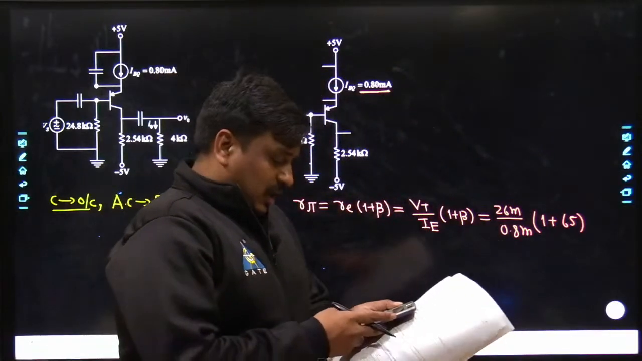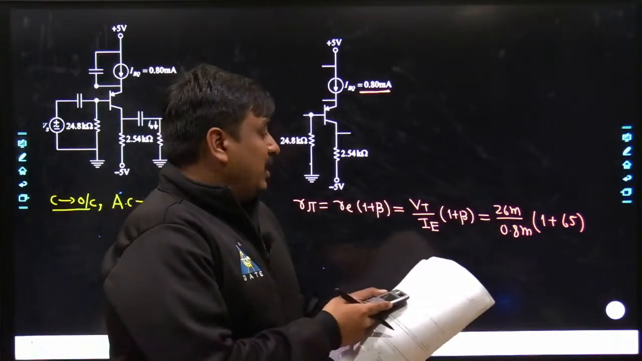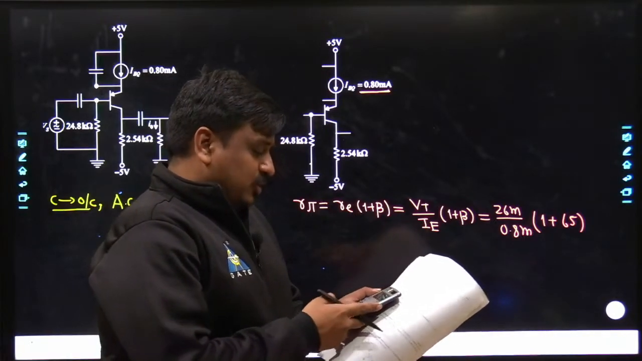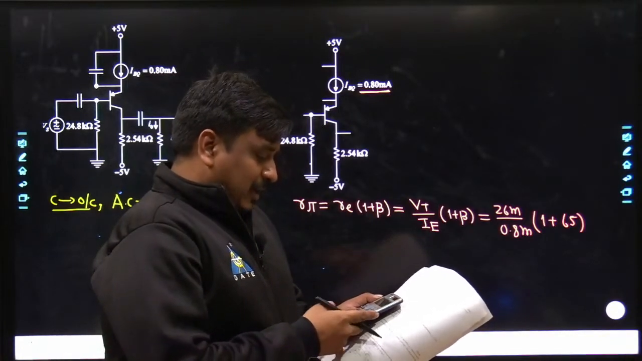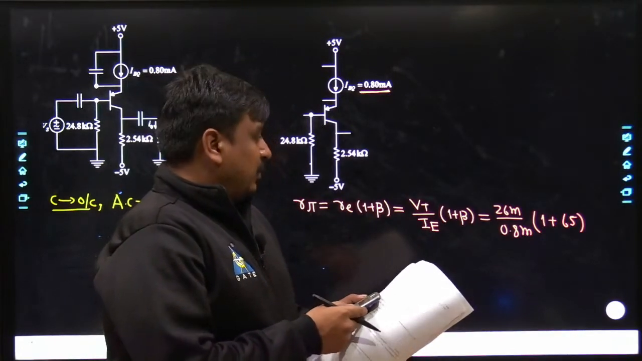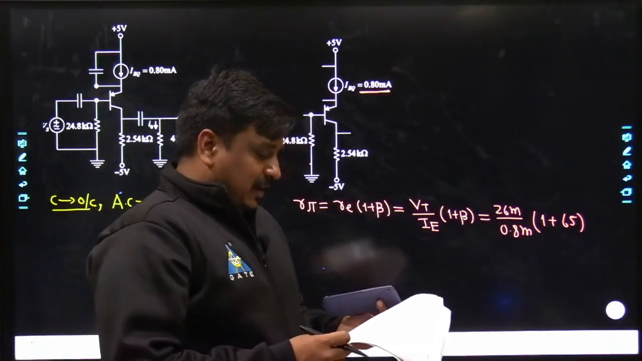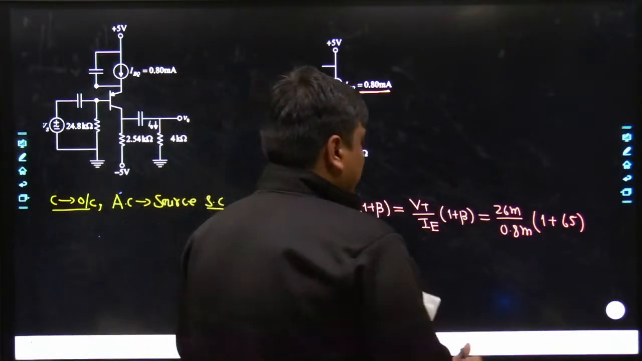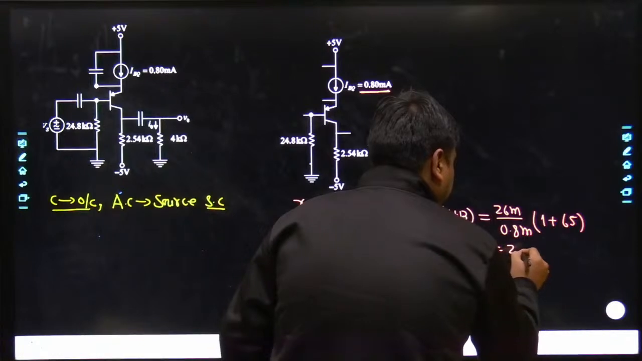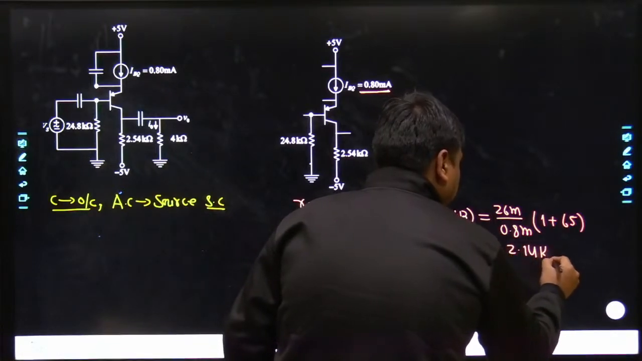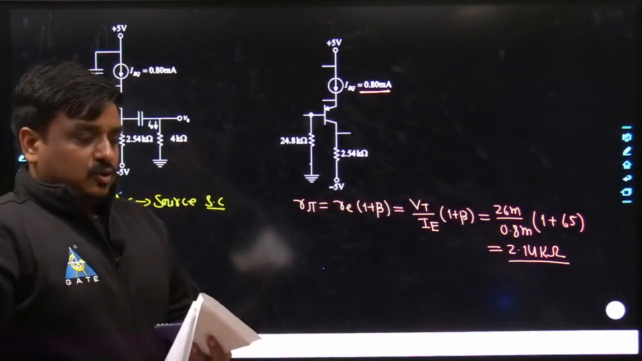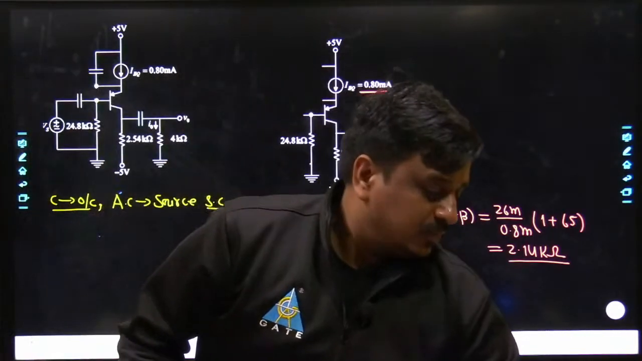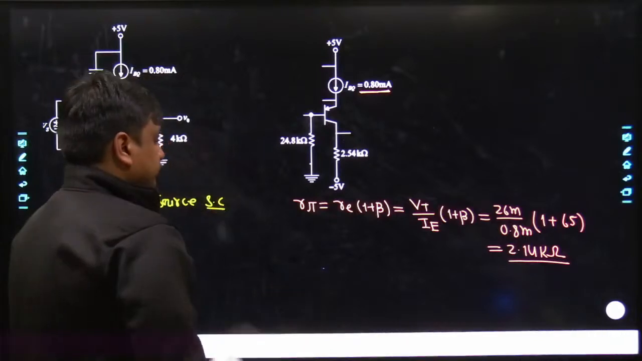R pi is 26 milli divided by 0.8 milli, and the millis get cancelled out. So simply it is 26 divided by 0.8, and now it gets multiplied with 66. Tell me the exact answer; approximately what we are getting is 2.14 kilo ohms. Similarly, let me focus on R naught.